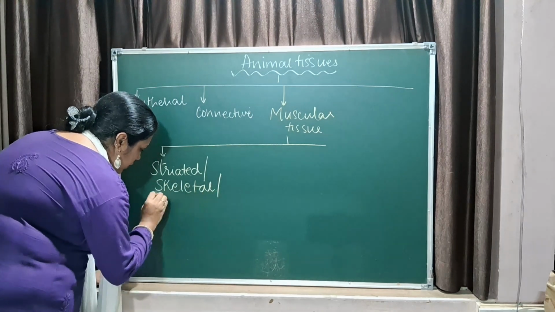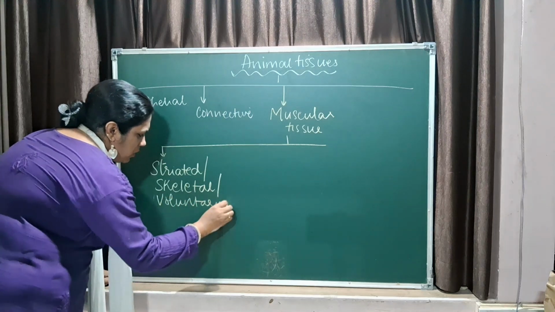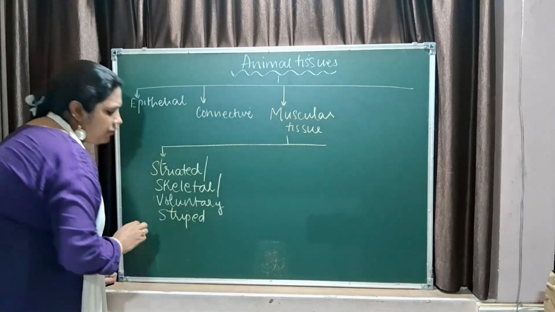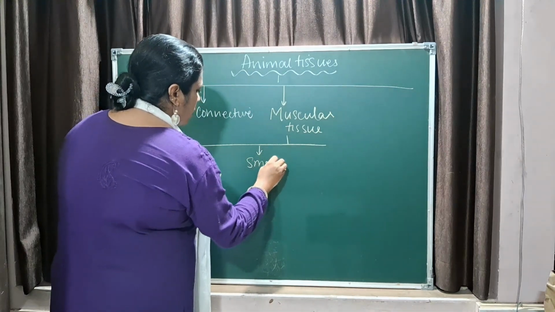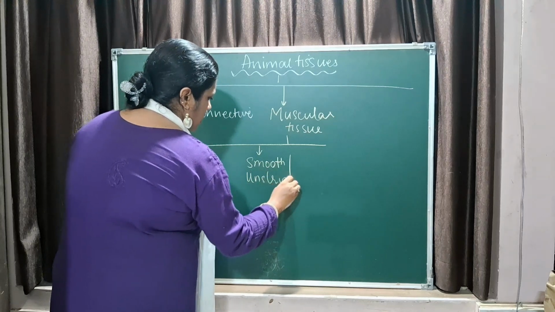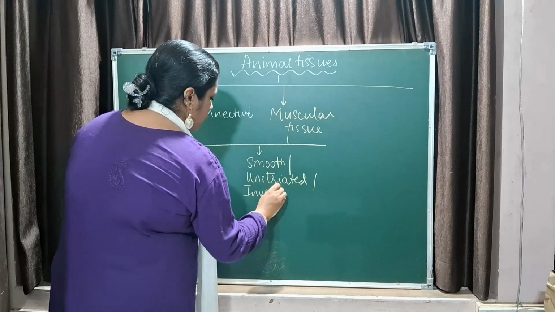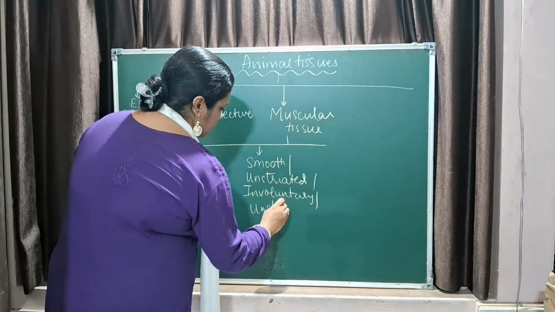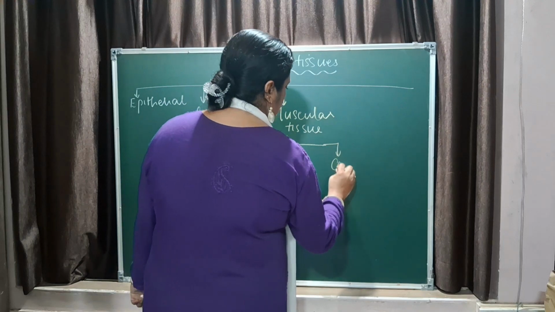and the function of these is voluntary. So, they are called voluntary muscles also. They are also called striped muscles. These are the different names given to the striated muscles. Then you have got smooth muscles, which is also called the unstriated muscles, also called involuntary muscles because they have involuntary functions, and it is also called unstriped muscles. And the last one is the cardiac muscle,